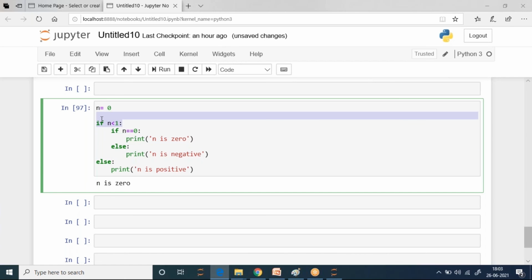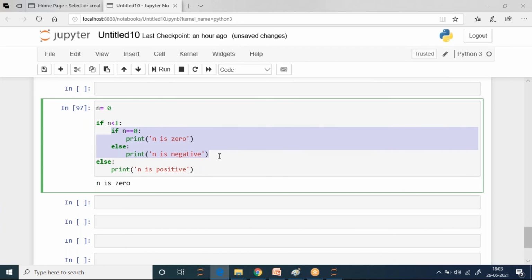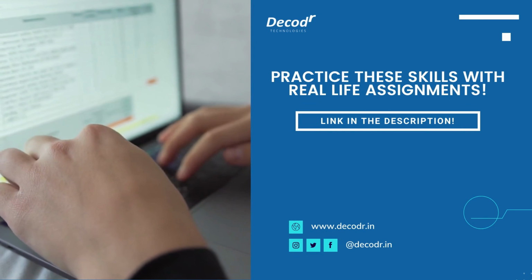A condition within a condition. Here I am checking both conditions. If it is equal to 0, I will say 0, else I will say it's negative. And if the outer condition is false, it will not run this block. It will directly come over here.